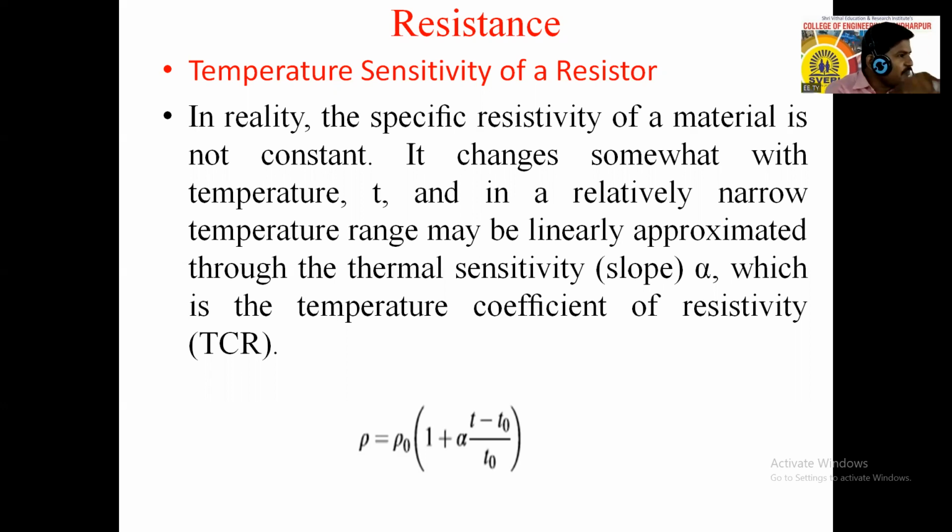This sentence is important: if the physical state of the material remains constant, then we obtain the constant, that is R equals V divided by I. Okay, that constant R is nothing but resistance. R will be constant if the physical state is constant. If the physical state changes, that means temperature, which is considered here, if the temperature changes somewhat, then the resistance of the material will change, right?